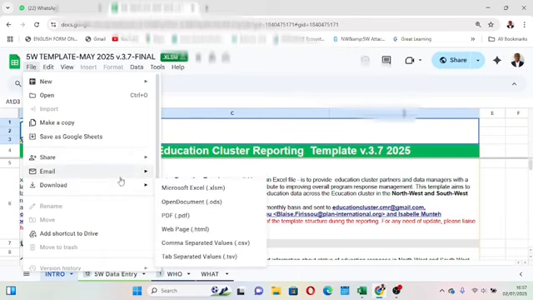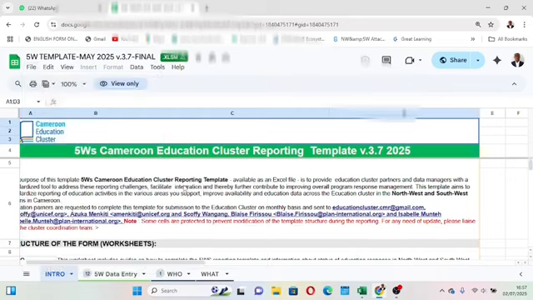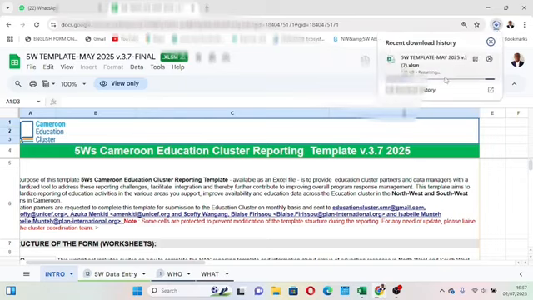It says download. You come here, it says download Microsoft Excel. Okay, you can download PDF and other options are here, but here it wants you to download Microsoft Excel. So once you click this, automatically download starts. You see, if you go up here, you see this small sign here. This is download going on. This is my download here. Remember, you need to have a good internet connection and make sure you have the most updated version of Excel. I recommend 2016. Okay, so this is what we have here.